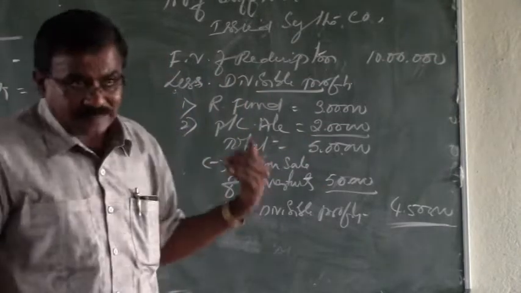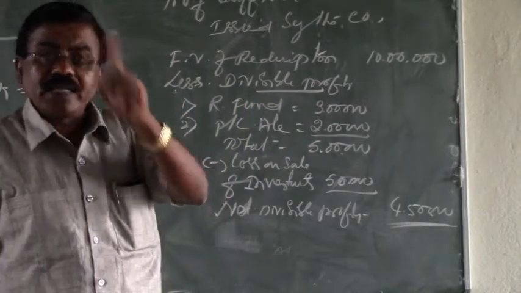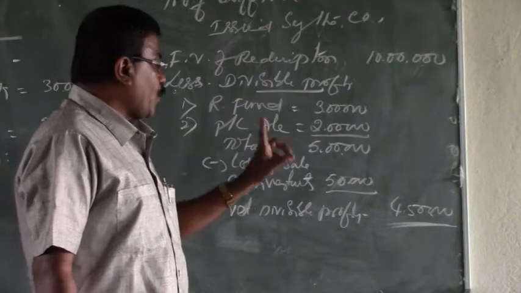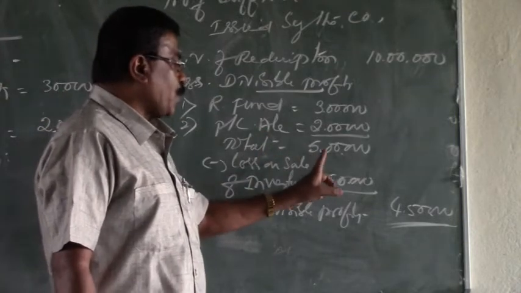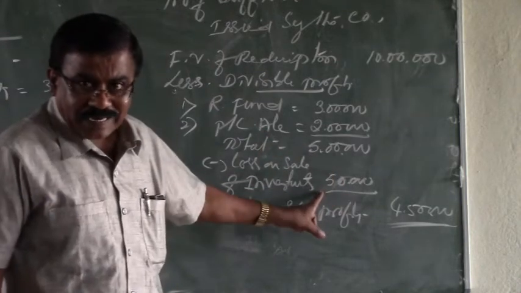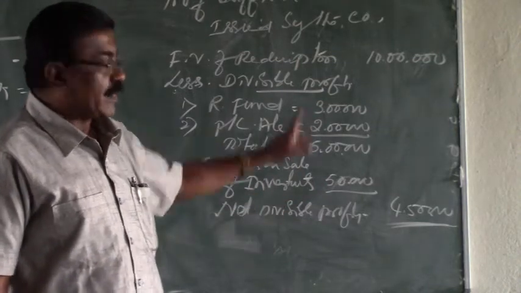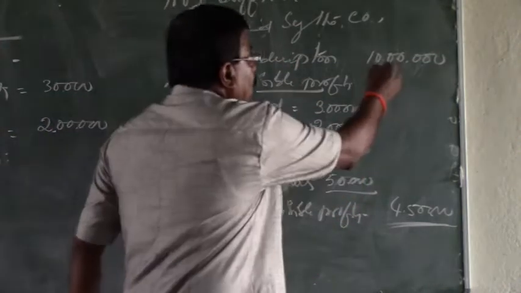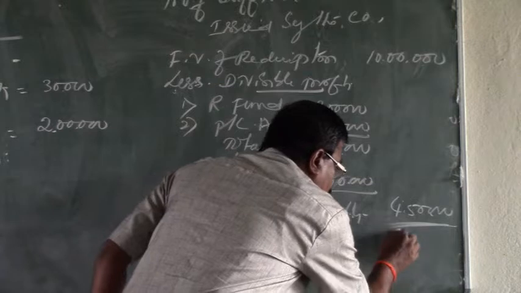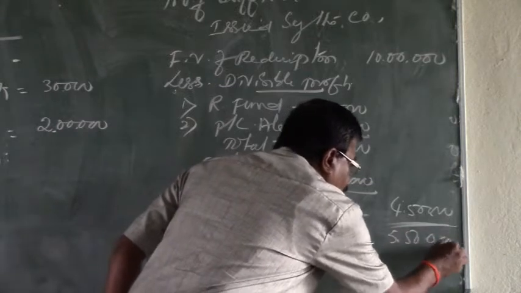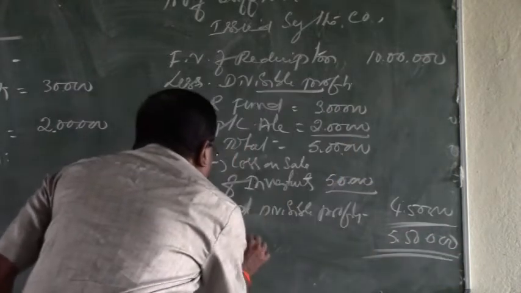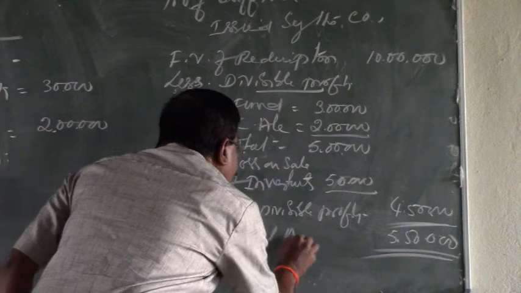Provided there is a loss like this, the amount of loss is to be deducted. So out of the total divisible profits of rupees 5 lakhs, deducting a loss of rupees 50,000, the net divisible profits available for redemption is 4,50,000. Then 10 lakhs minus 4,50,000 is equal to 5,50,000, the total amount